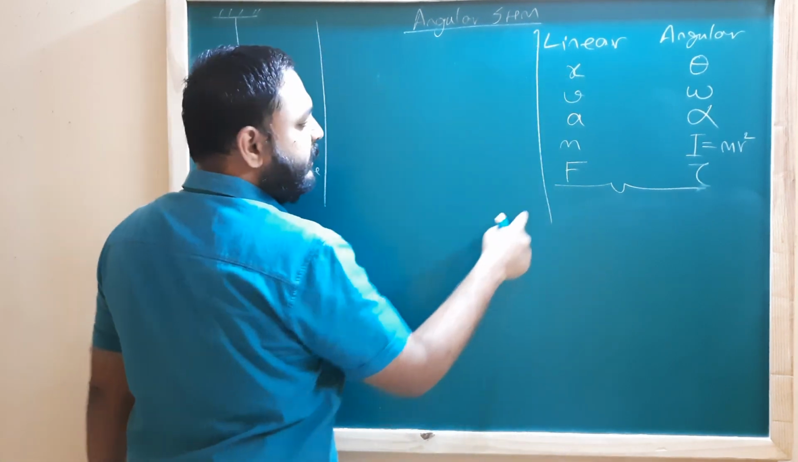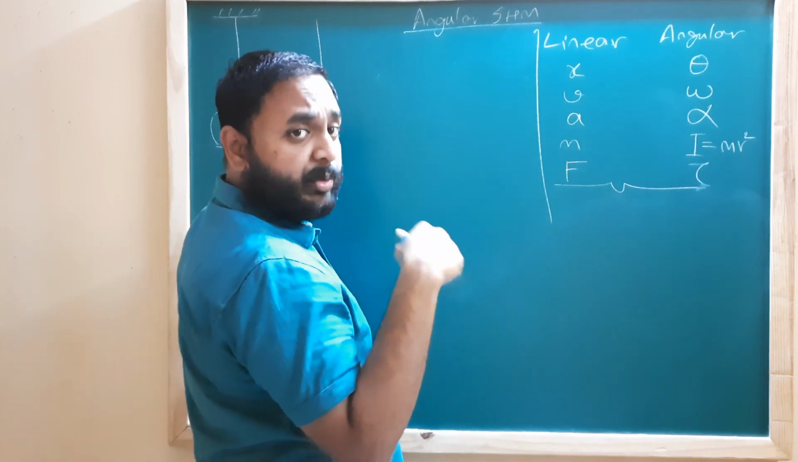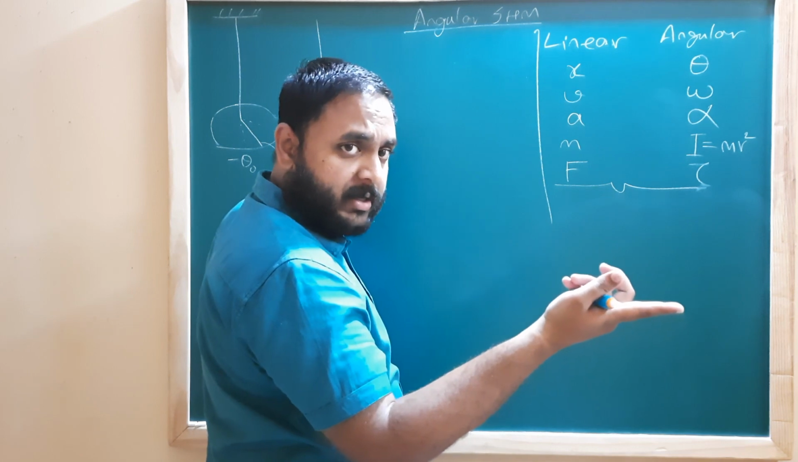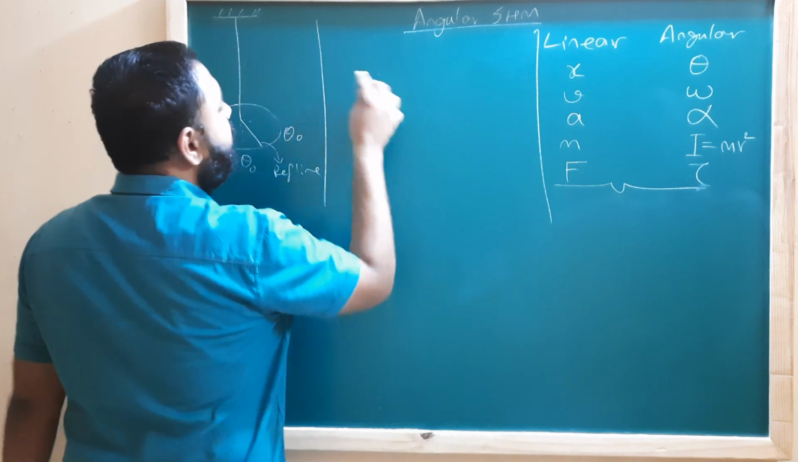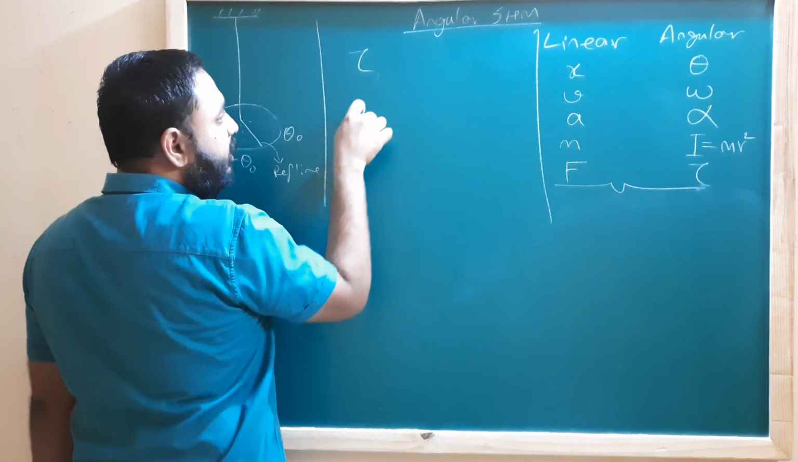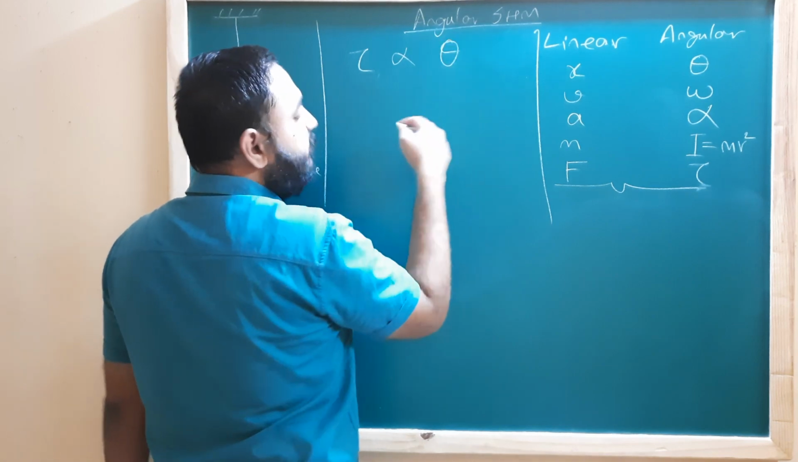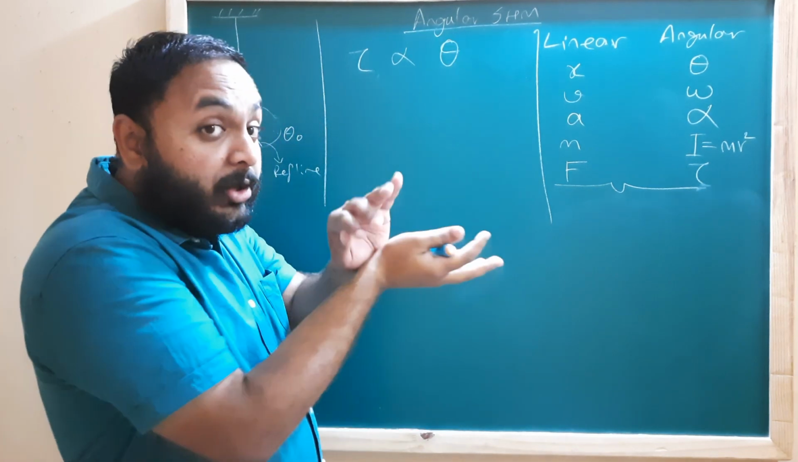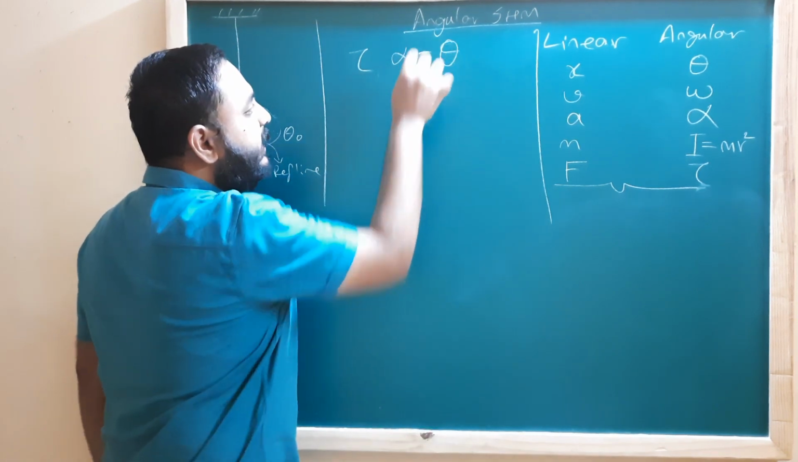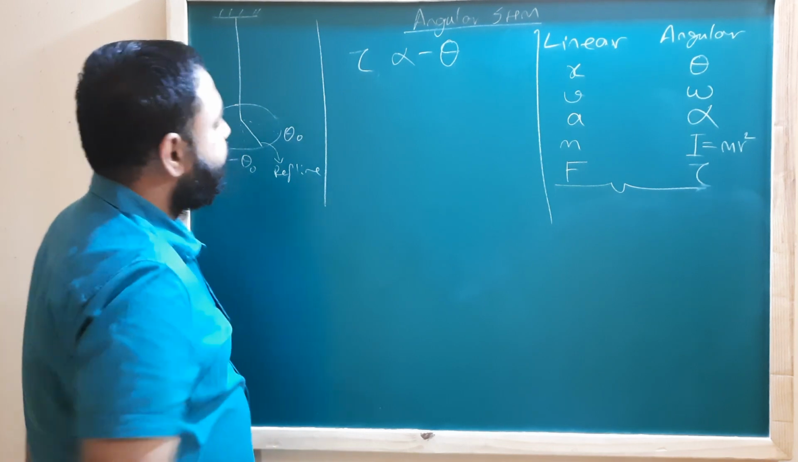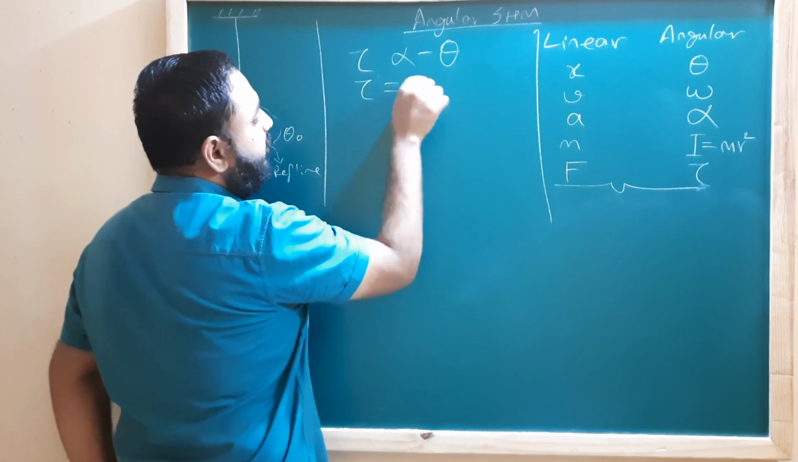In linear SHM, you said that let there be a force acting on a body which is directly proportional to the displacement from its mean position and is directed opposite to the displacement. So here I will say let there be a torque that is directly proportional to the angular displacement theta from its mean position, and it is directed in the opposite direction. Now I want to replace this proportionality sign, so I will introduce another constant called